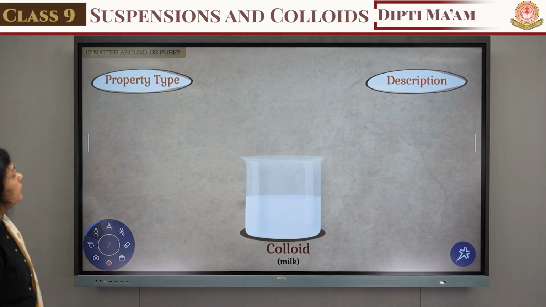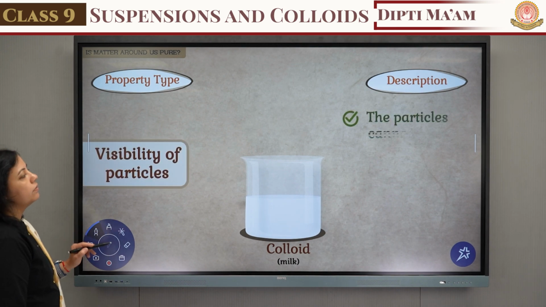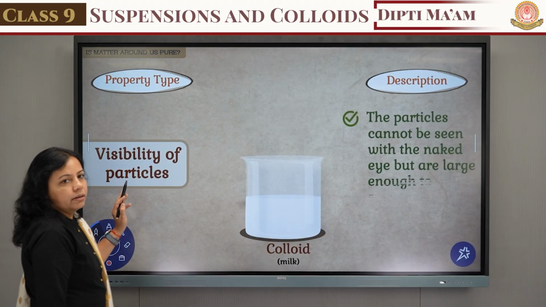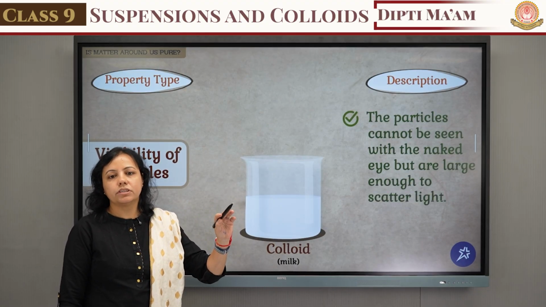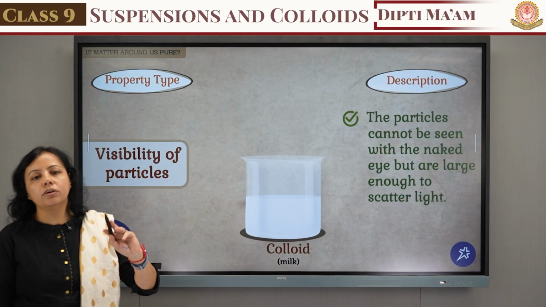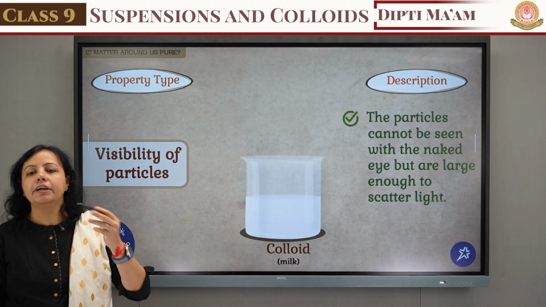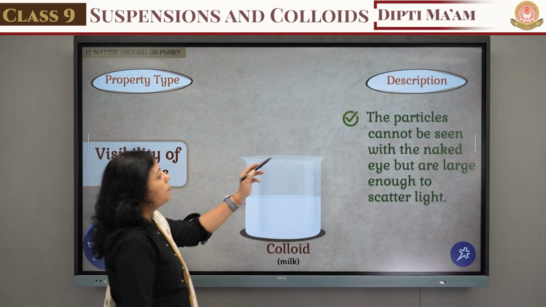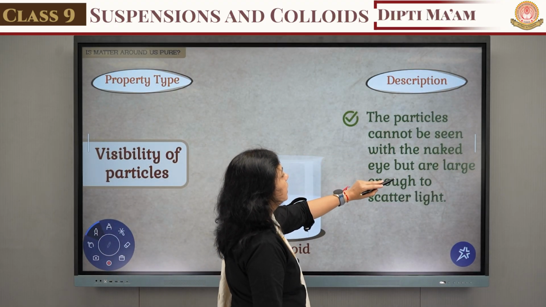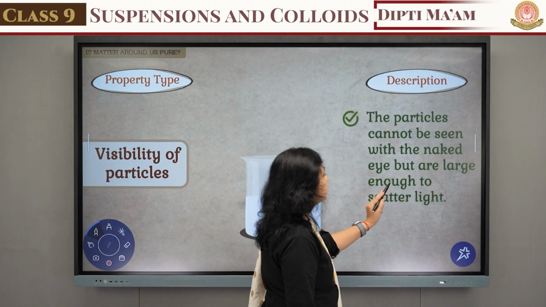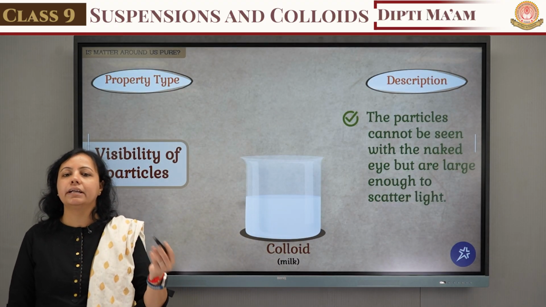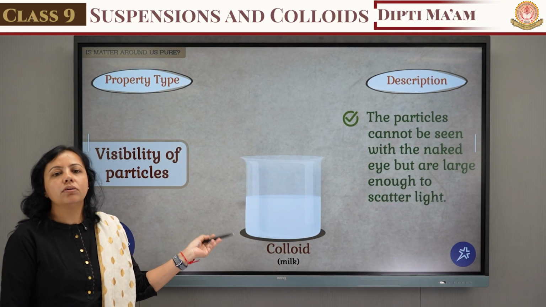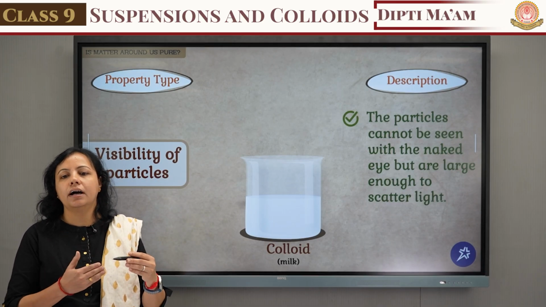Now let's see the second property, the visibility of the particle. This colloidal solution is like a homogeneous mixture, but it is actually a heterogeneous mixture. So the particles cannot be seen with the naked eye, but they are large enough to scatter light. उसके particles जो है वो आप अपनी naked eye से नहीं देख पाओगे. Why? Because the colloid देखने में कैसे लगेगा?